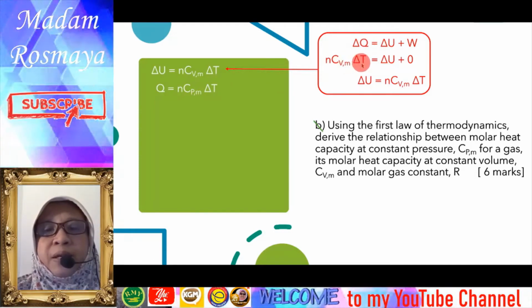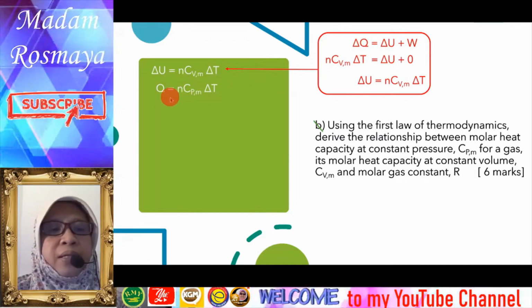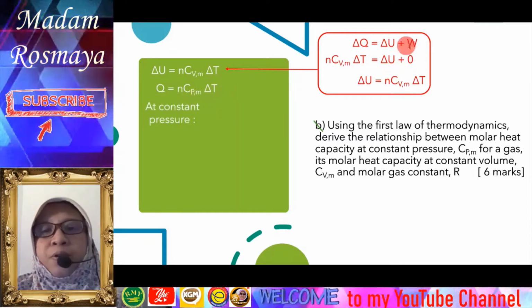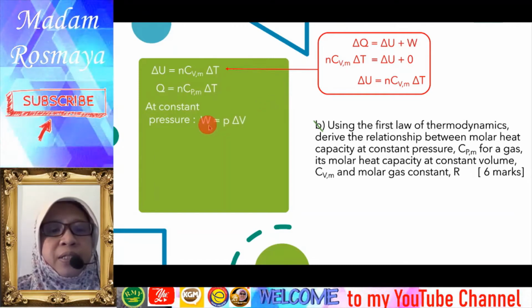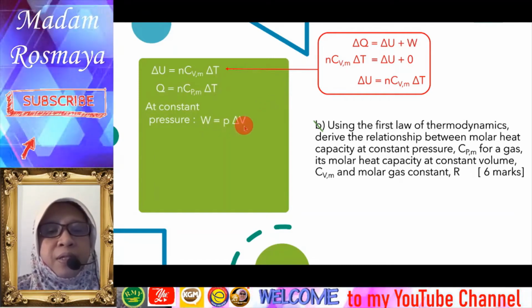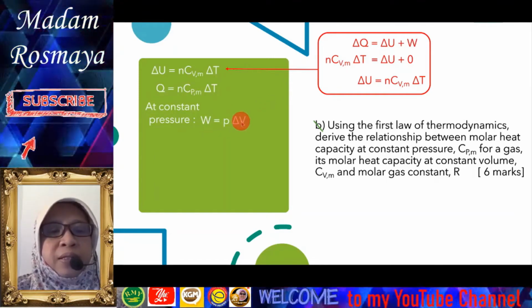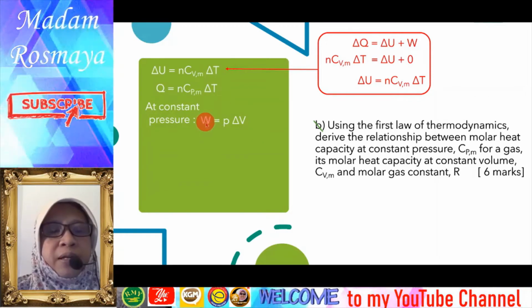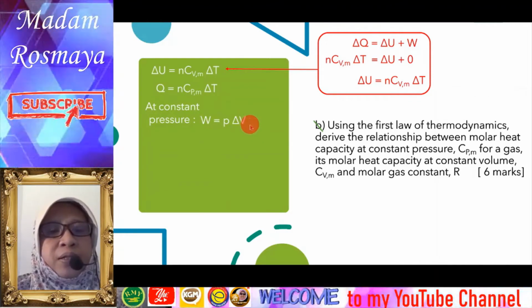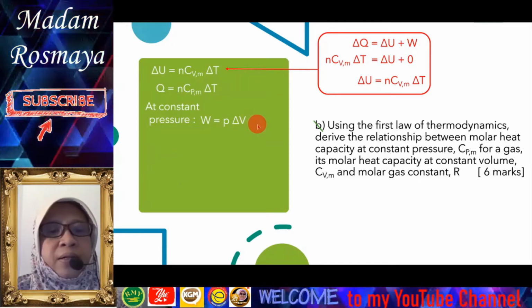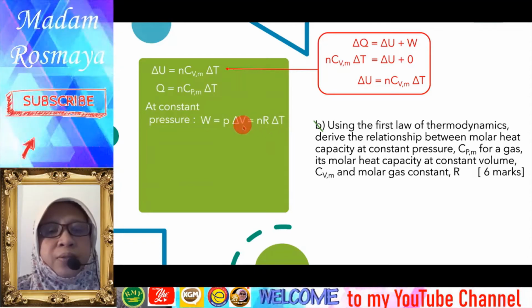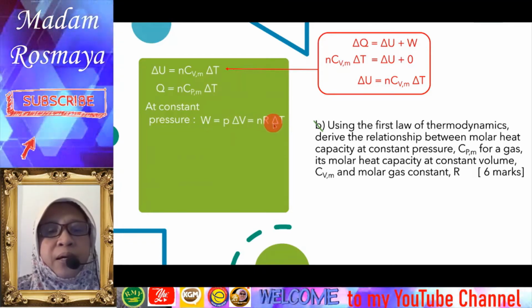One is nC_VmΔT, another one is nC_PmΔT. For the work done at constant pressure, it is PΔV, because there is a change in volume, therefore there is work done. Using the ideal gas law, PV equals nRT, therefore PΔV equals nRΔT.